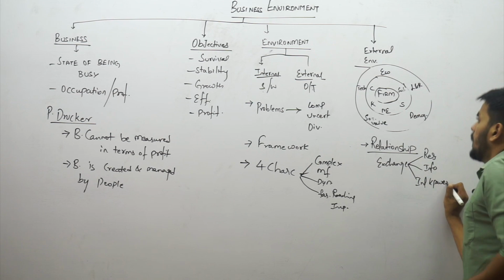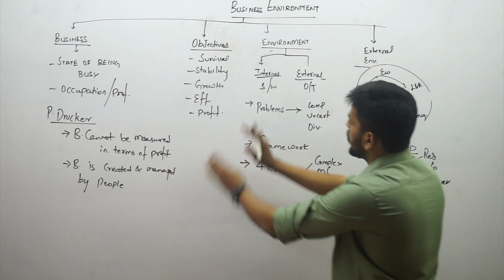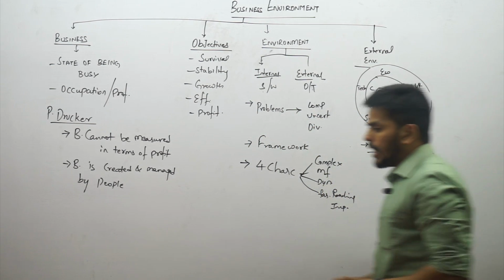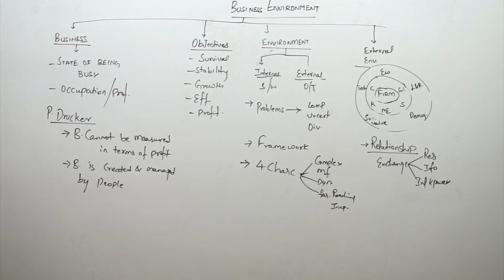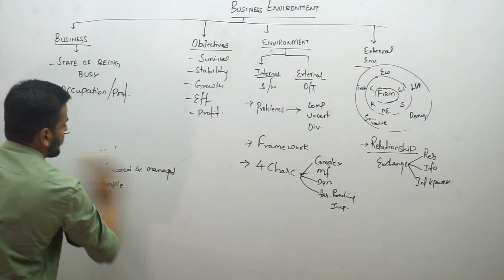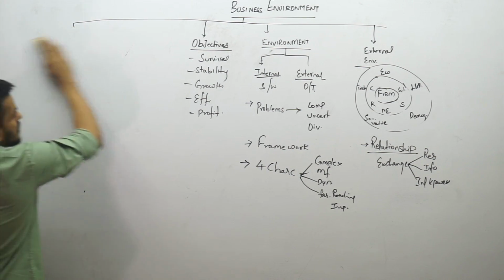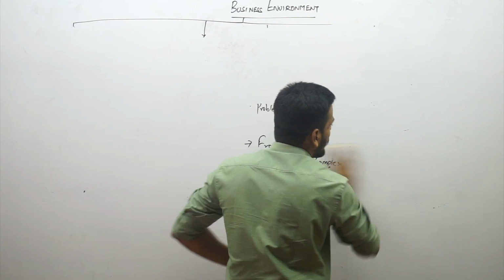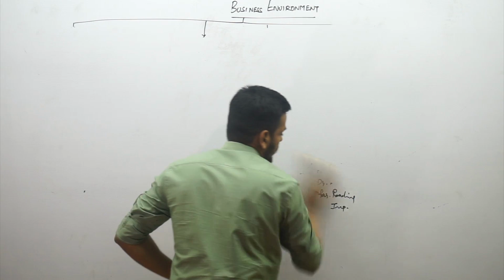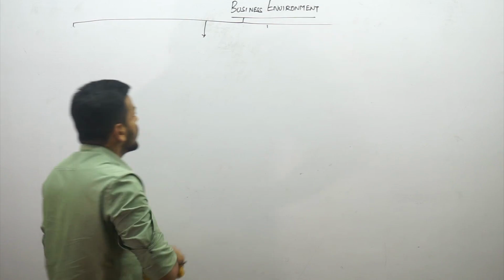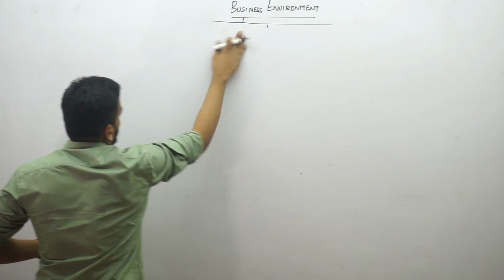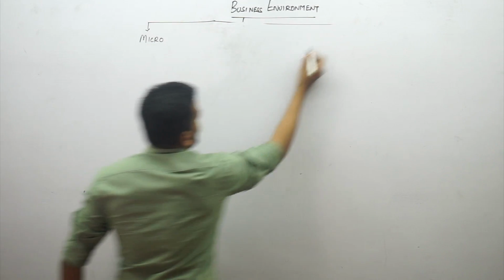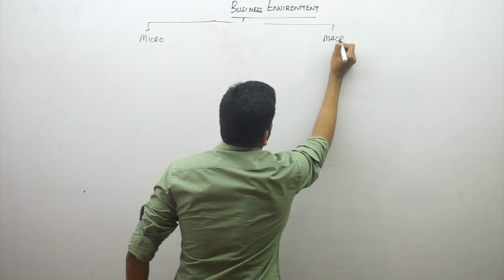Right? So these are the basic concepts with respect to business, the objectives of business, environment, and the relationship that it shares. Up next, coming up, we have two topics to catch up with: micro environment and macro environment. Right? In micro and macro, we have several factors, and this has been one probable question in the exam which has come several times, guys: micro and macro environment. So business environment is classified broadly into micro and of course macro environment.